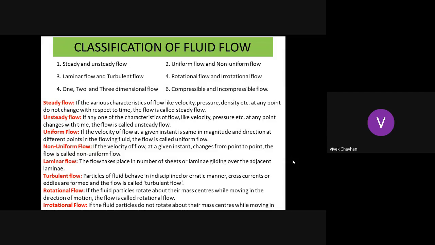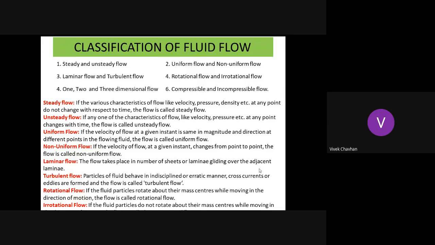Now the next type of flow is rotational and irrotational flow. If the fluid particles rotate about their mass center while moving, the flow is called a rotational flow. If the fluid particles do not rotate about their mass center while moving in the direction of the motion, that flow is called the irrotational flow.